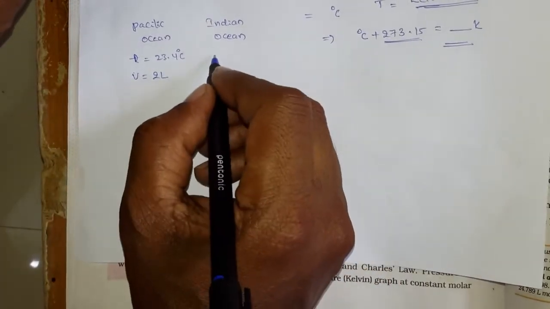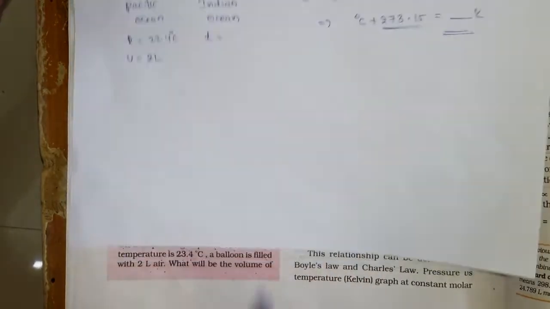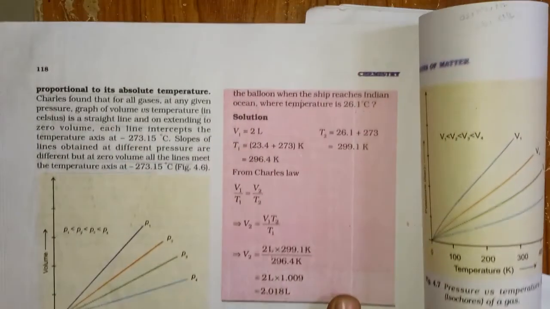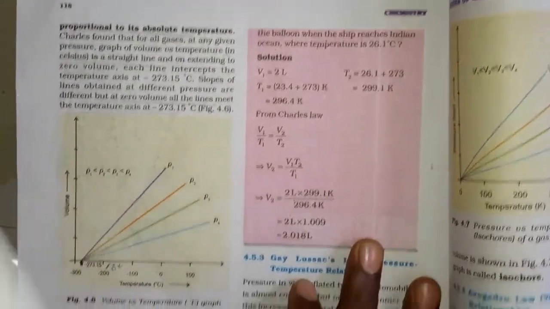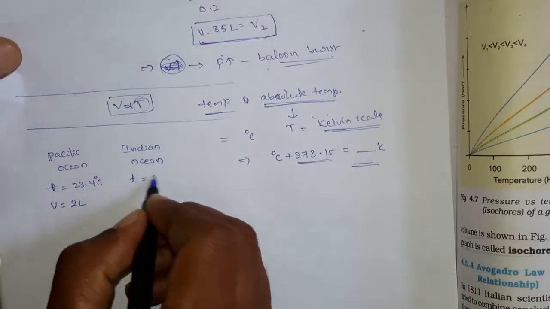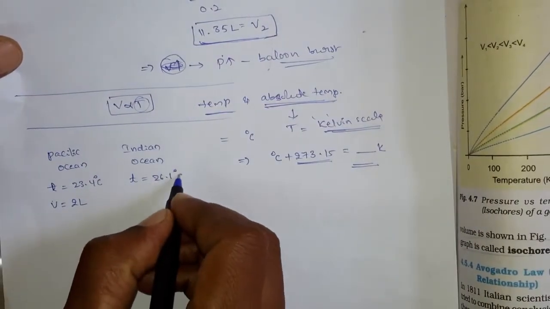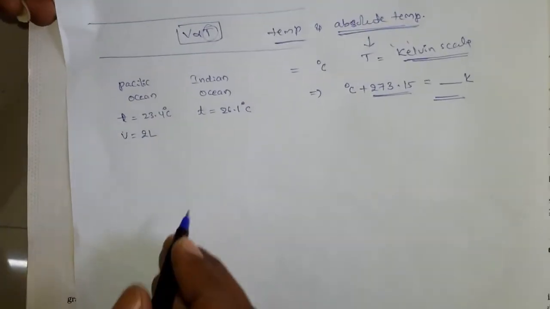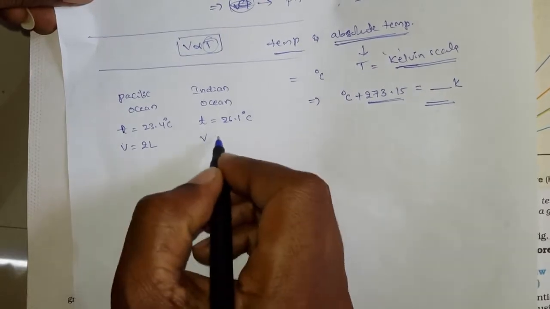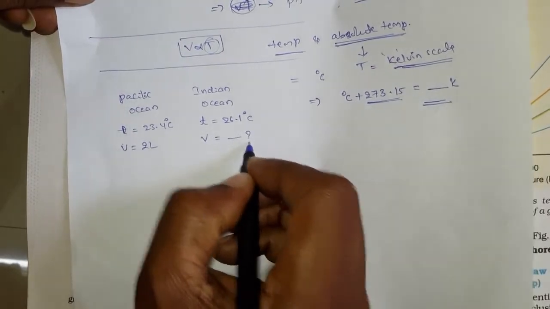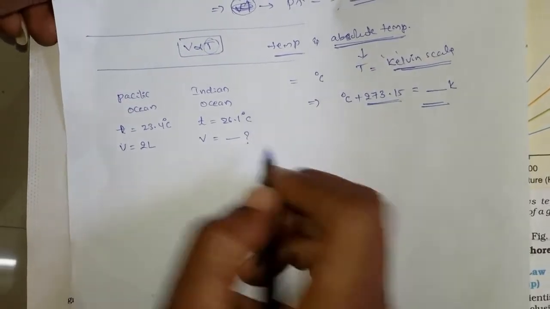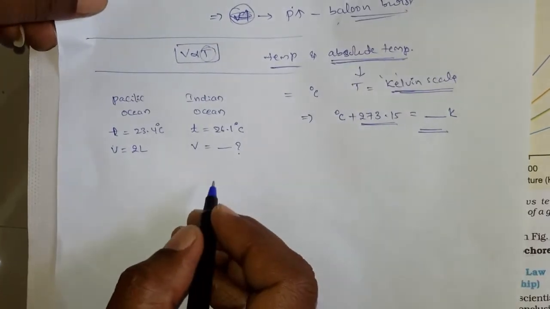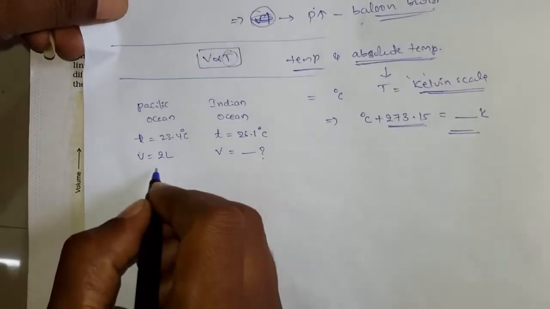And coming to the Indian Ocean, what is the temperature? The temperature is 26.1 degrees centigrade, right? So the temperature has increased. If the temperature increases, automatically the volume should also increase. That we have to find out, okay. What is the volume that will be there in the balloon? We need to find out.